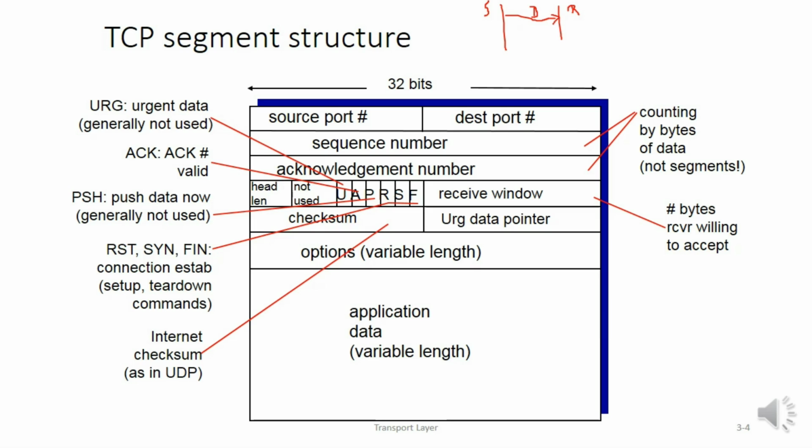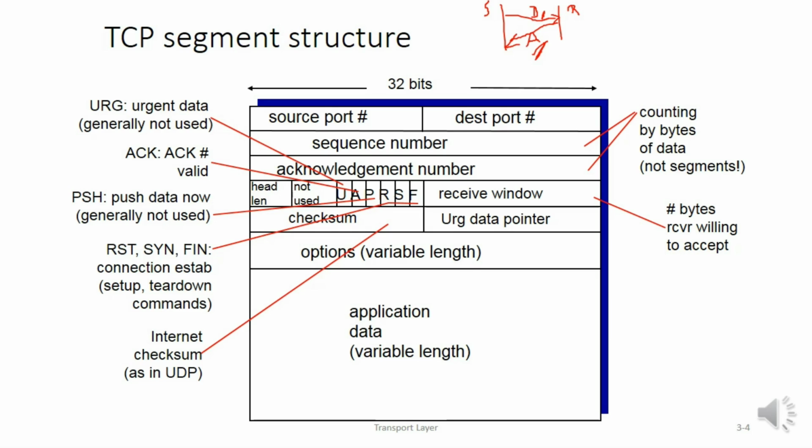Or you can also call this the segment structure of the acknowledgement packet, the acknowledgement segment that is received from the receiver back to the sender. The same structure is shared for both the acknowledgement segment as well as the data segment.